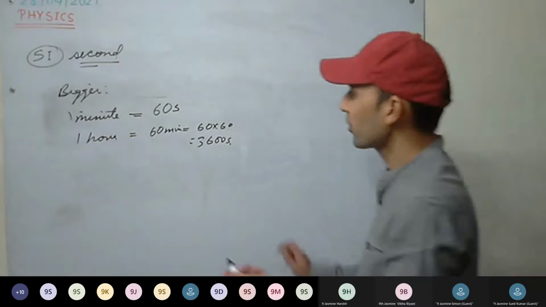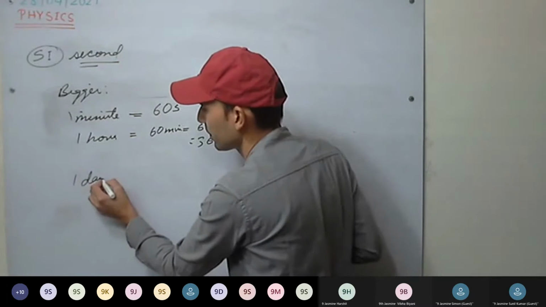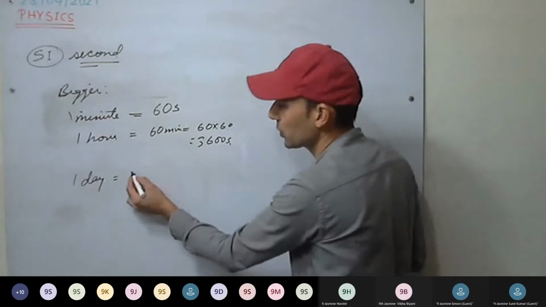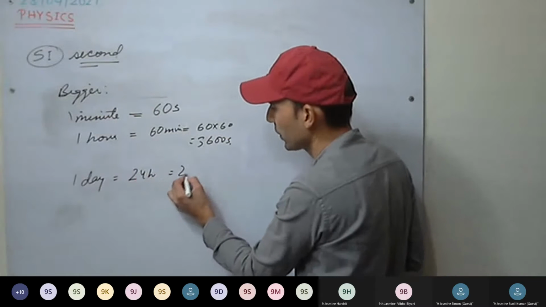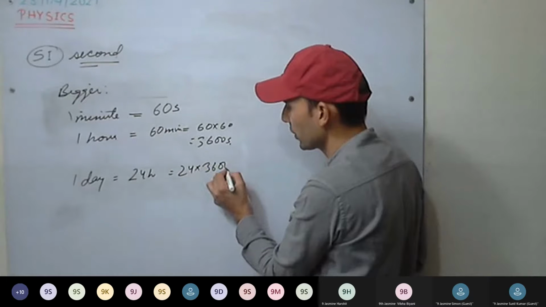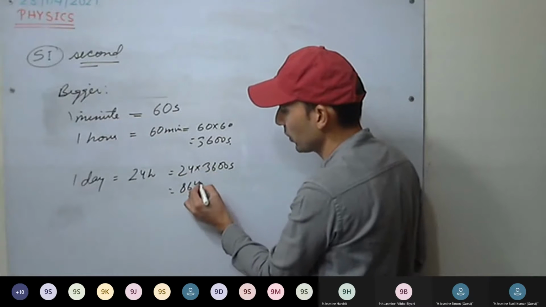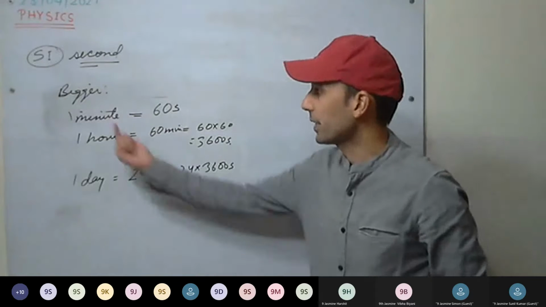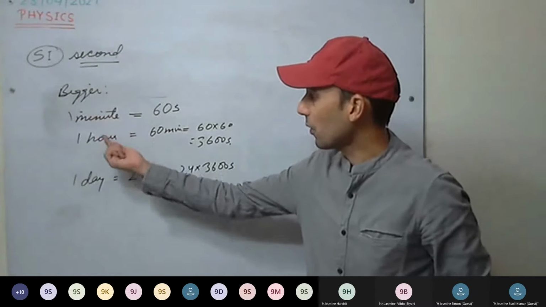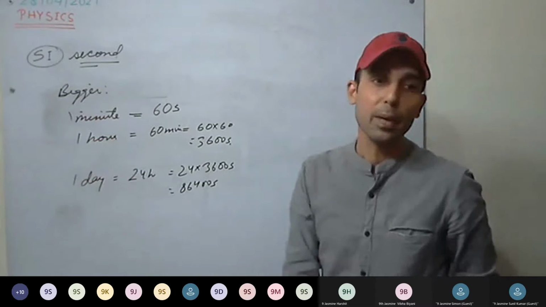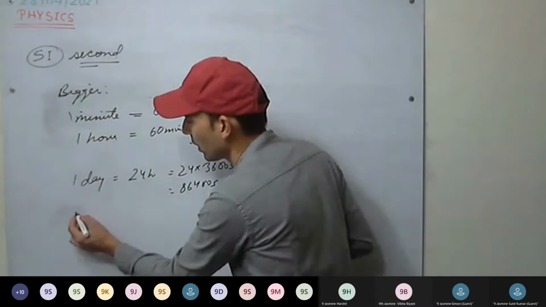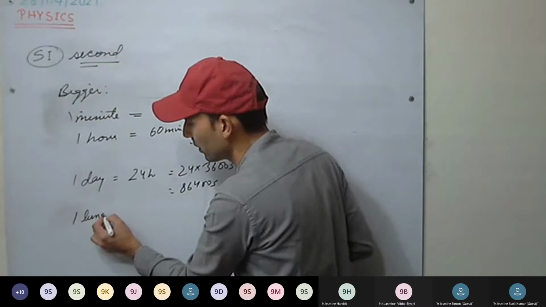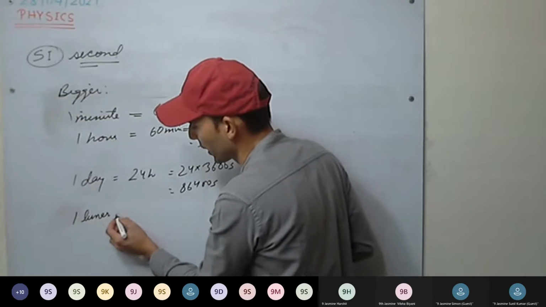Now, bigger than that, we have 1 day. Day is a bigger unit, it contains 24 hours. So it will be 24 into 3600 seconds. How much? 86400 seconds. So in 1 day, these many seconds. These are bigger units: minute, hour, day, and then we have month. Month can be lunar month or based on the Georgian calendar.